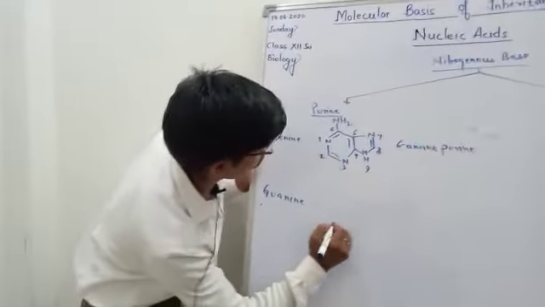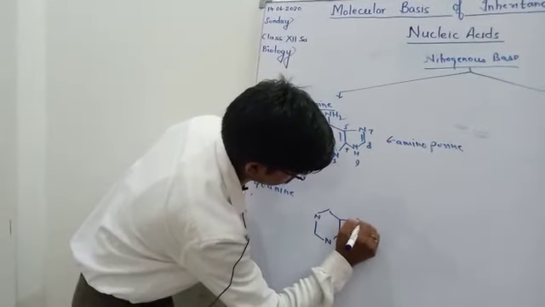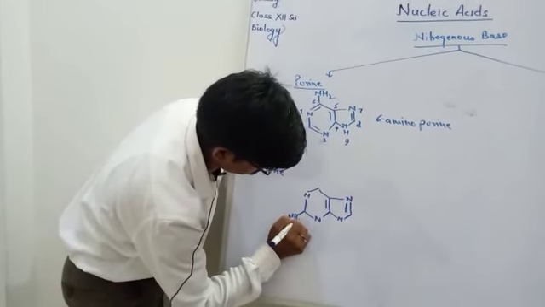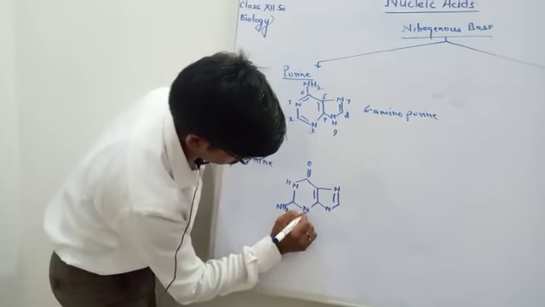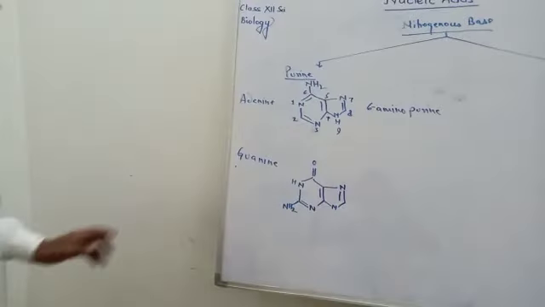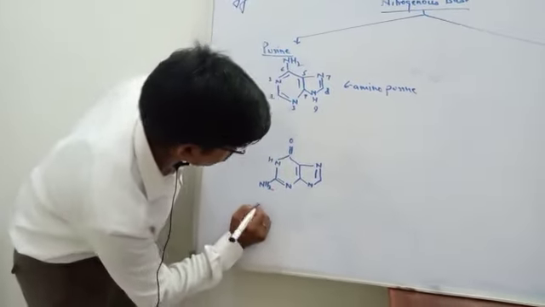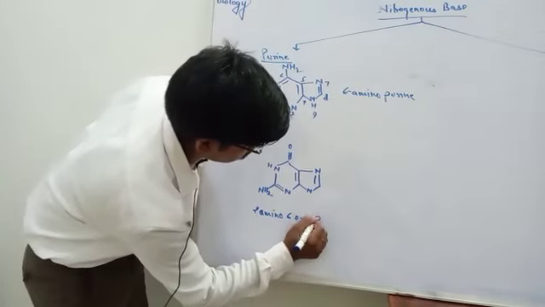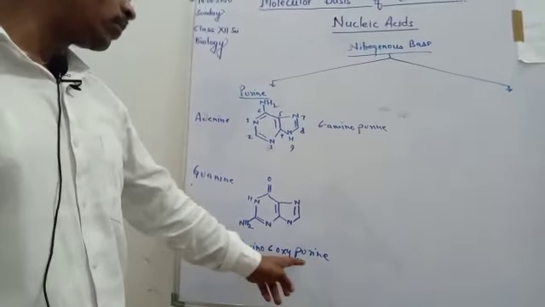Now the structure of guanine. This is the structure of guanine, and its IUPAC will be 2 amino 6 oxy purine.